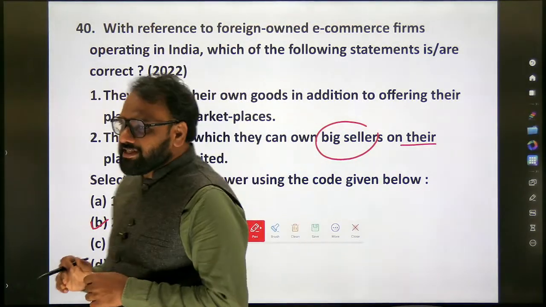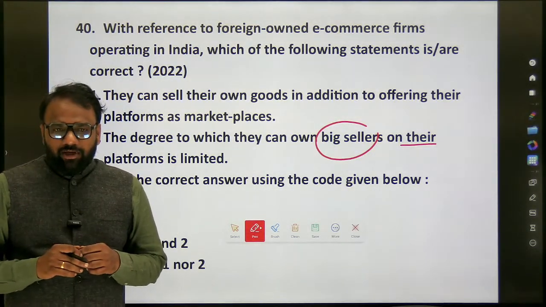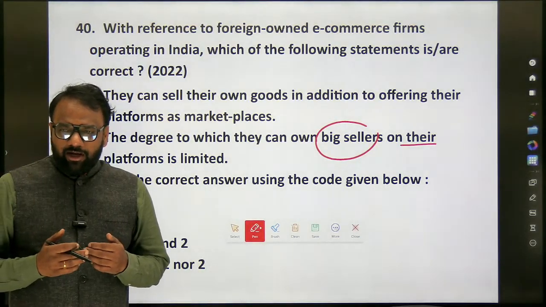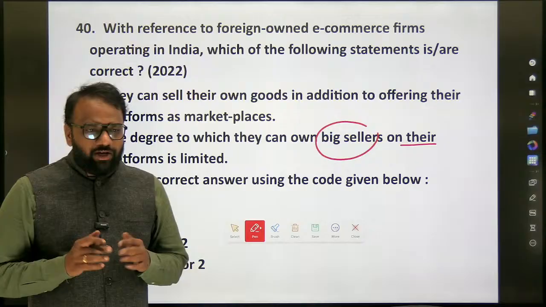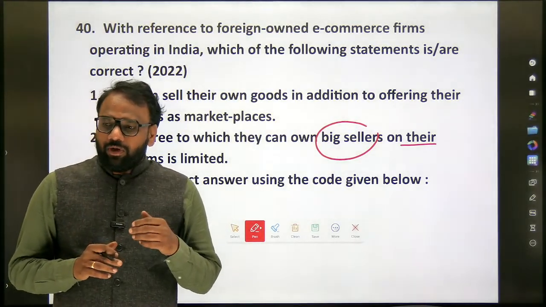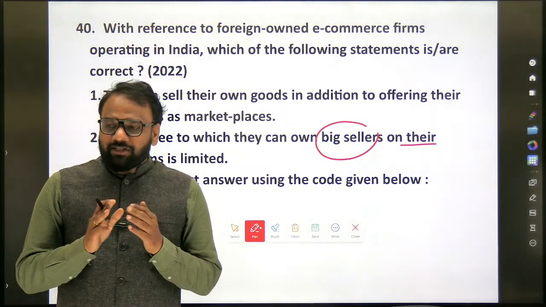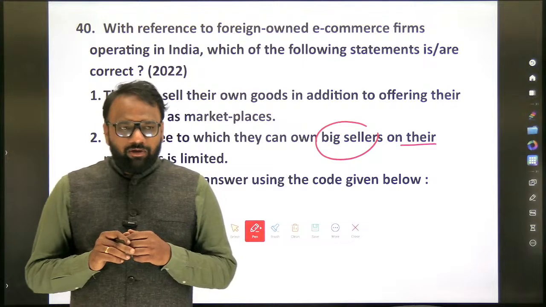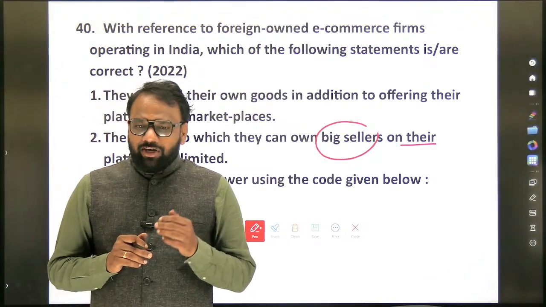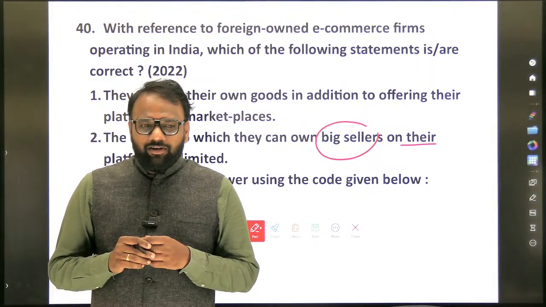But let's understand what these statements are. When it comes to e-commerce firms, there are Indian e-commerce firms as well as e-commerce firms owned by foreigners. What are the various dimensions we are supposed to think about here? What is the FDI allowed in e-commerce? 50%, 75%, or 100%? 100%.